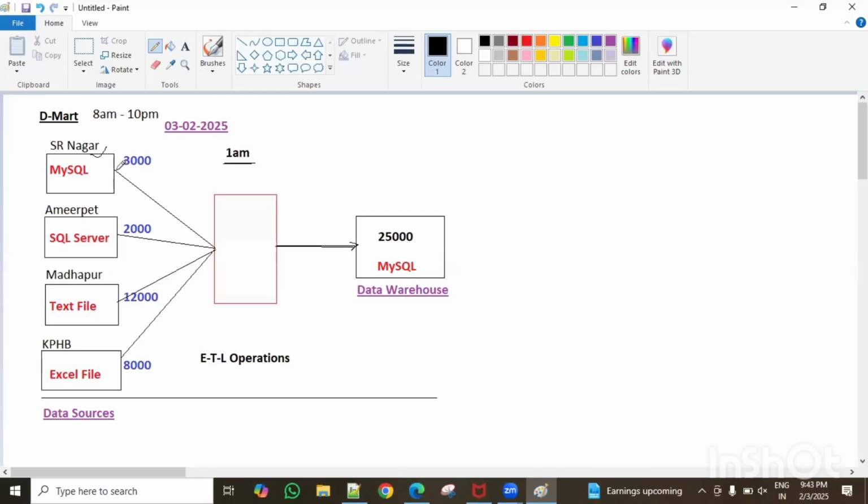Then at 1 o'clock, it starts executing the program automatically. At that time, even though you are not there, you are sleeping out of station, laptop is closed, power off, nothing, still what happens here? The program will execute, the data will load. It may take maybe 5 minutes, maybe 10 minutes, or half an hour, 1 hour, depending on the business and the load of the data, guys.